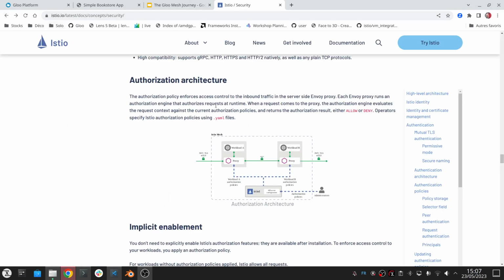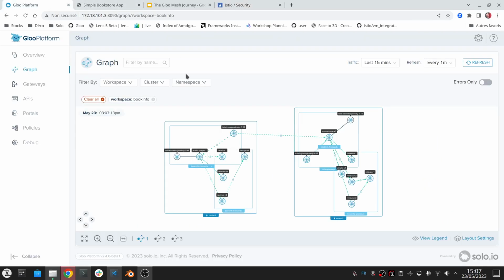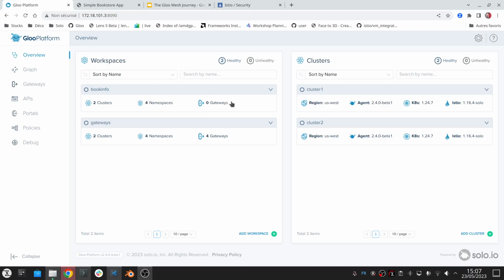But in Gloo Platform, we have this notion of workspaces that we can use as a natural boundary, so that we can tell the platform, I want zero trust to be applied in the Bookinfo workspace, so that automatically the platform is going to generate all the corresponding Istio authorization policies, so that only the services that are part of this workspace and the ones that we have exported can communicate together. So let's take a look at that.